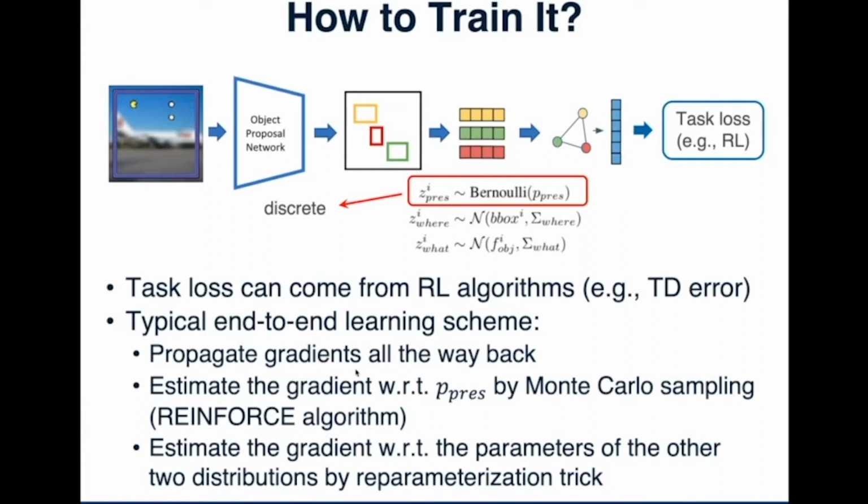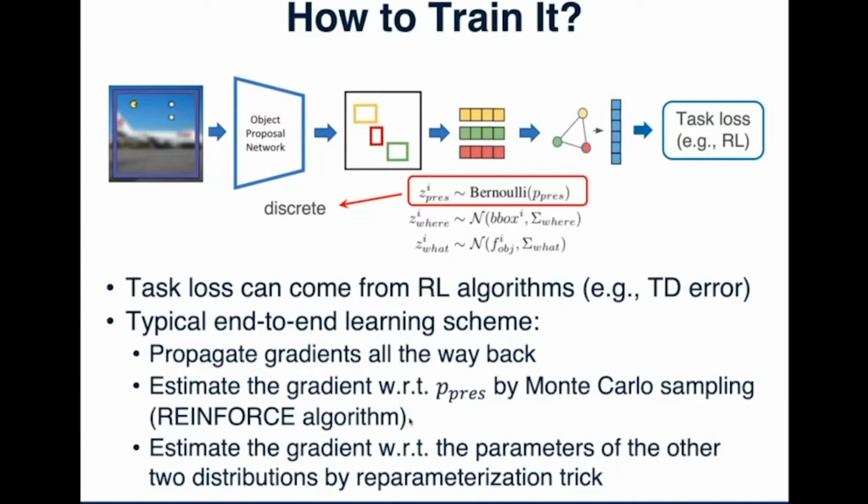However, the latent variables are sampled from a distribution, so we have to come up with a strategy to estimate the gradient with respect to the distribution parameters. Here, z-where and z-what are continuous variables, so we can use the reparameterization trick to estimate the gradients with respect to the distribution parameters. But z-pres is discrete because it's binary, yes or no, so we cannot use the reparameterization trick for it. Instead, we use Monte Carlo sampling to estimate the gradient with respect to p-pres.